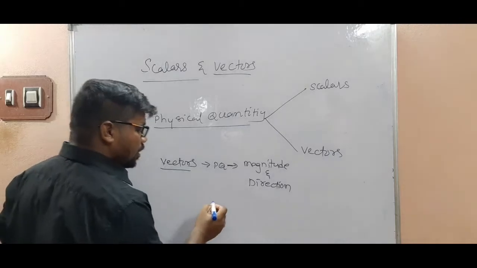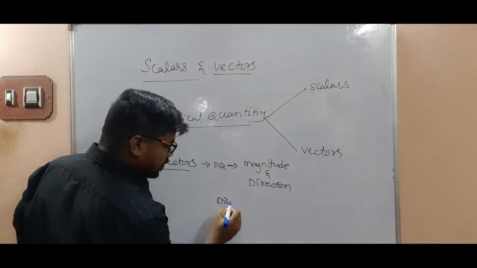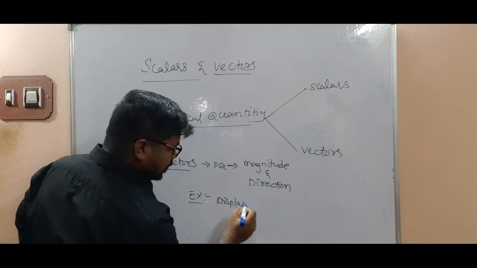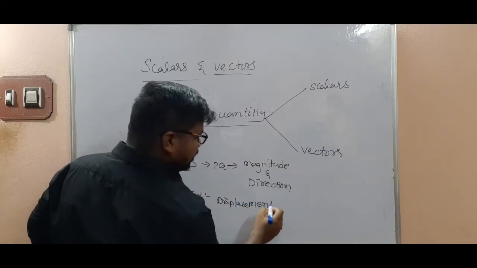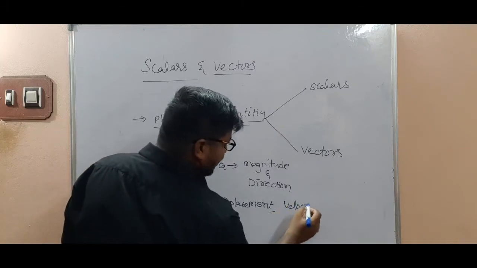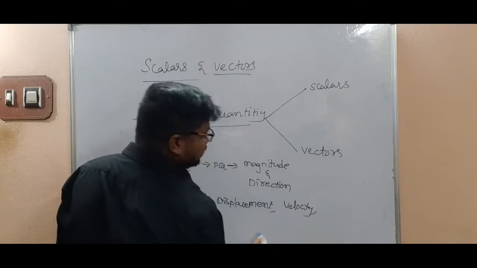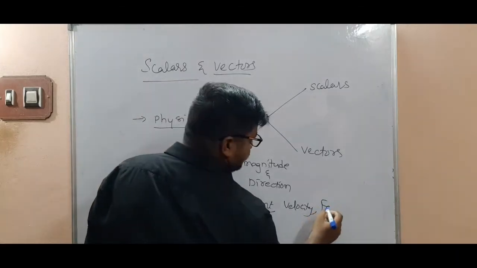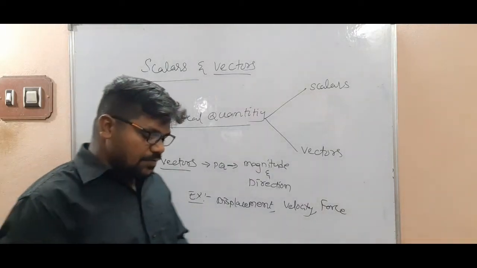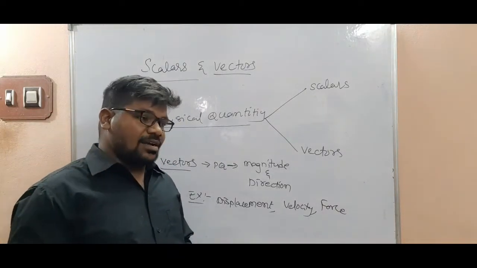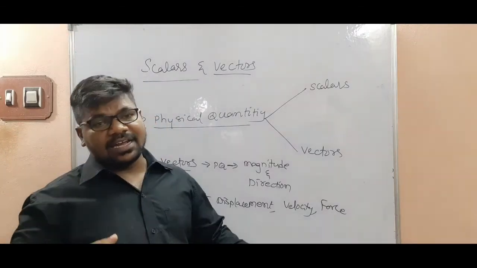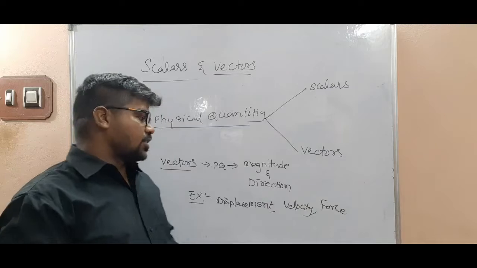Now here displacement, example, displacement is a vector having direction. Velocity also is a vector, and force is a vector quantity. Means how we can apply force: downward, upward, rightward direction, like that.